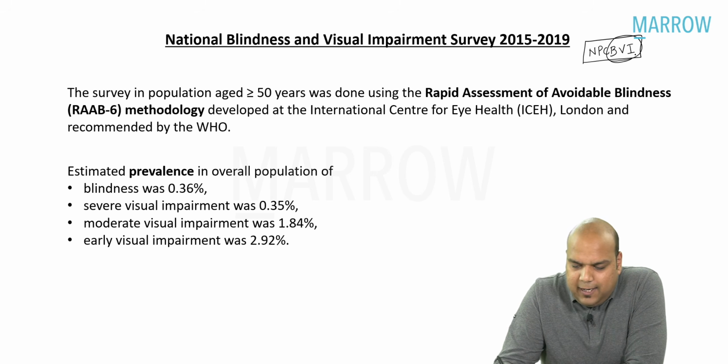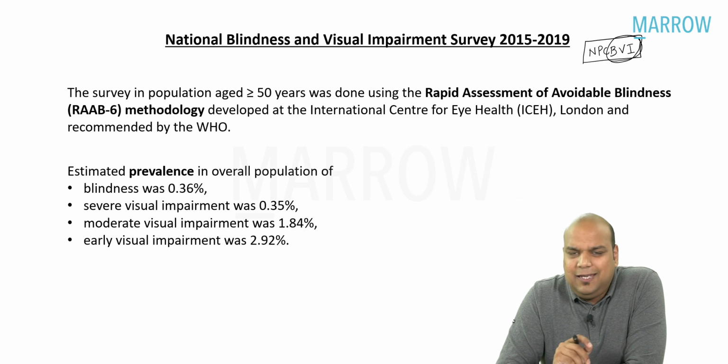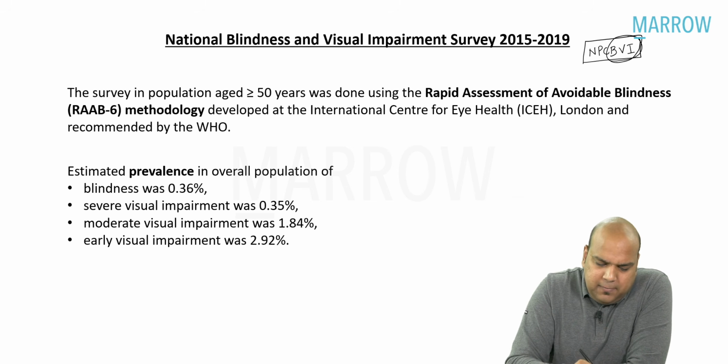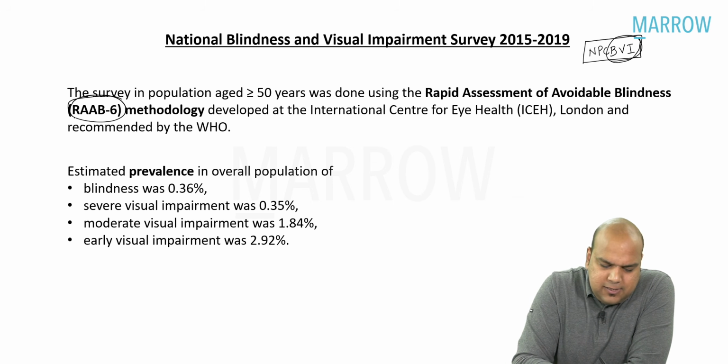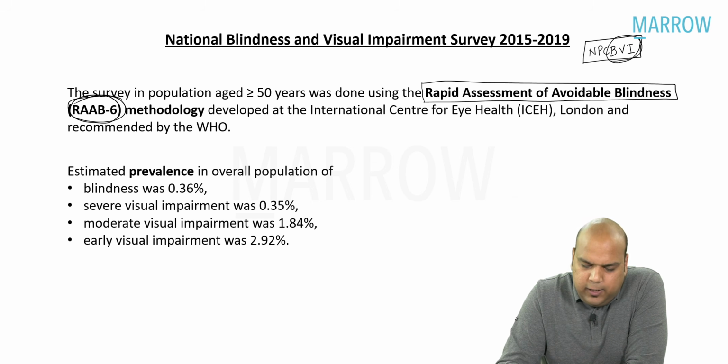We are talking about blindness and visual impairment. Okay. So this survey was primarily done to find out the blindness causes in greater than 50 years of age. But it was done for other population also by a methodology which is called RAAB6 methodology. A future question, everybody. What is RAAB? Rapid Assessment of Avoidable Blindness.